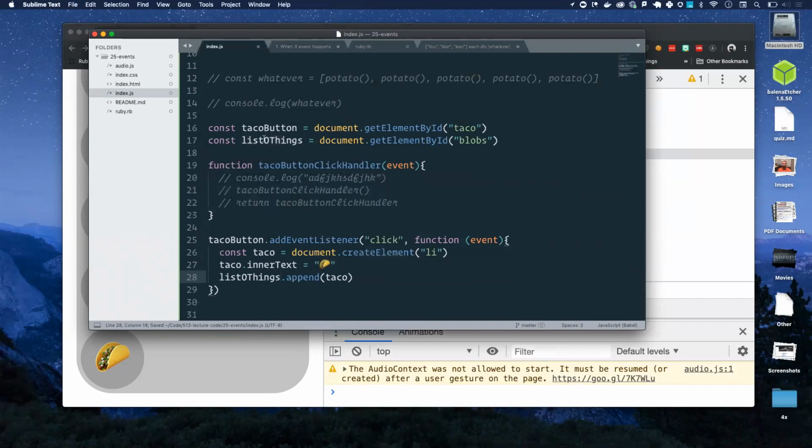What happens up here happens one time, at most. This function can run anywhere between 0 and infinity times. So we want this one to be really, really efficient. We only want to do the stuff in here that we have to do all of those times. This can happen once, and we can reference it because scope leaks down. Functions can always see their parent scope's variables. Parents can't see their children's scopes' variables. This taco variable is trapped in this function. These ones are still available down here. And that's a closure. But that's a topic for another day.